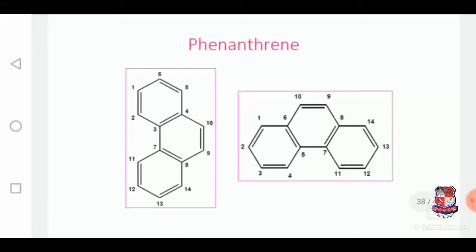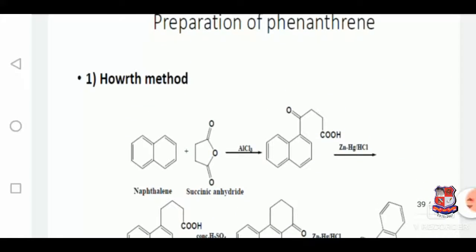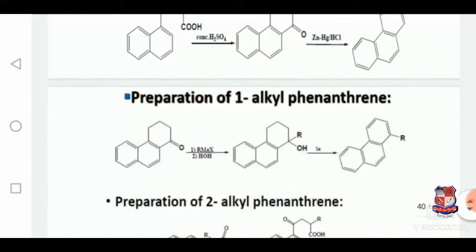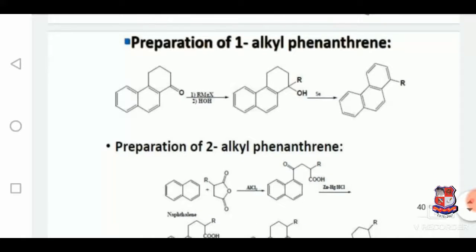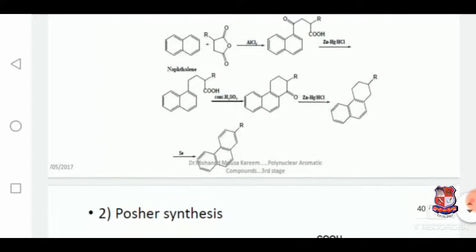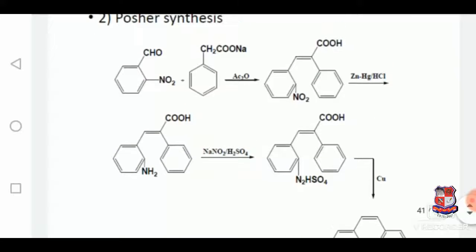Phenanthrene. This is the structure of phenanthrene. It involves three fused rings, and this is the preparation of phenanthrene by the Haworth method, and it involves several steps in the presence of zinc, mercury, and hydrochloric acid mixture. Preparation of one alkyl phenanthrene involves two steps, and preparation of two alkyl phenanthrene involves 7 steps. Pschorr synthesis. This is the Pschorr synthesis.